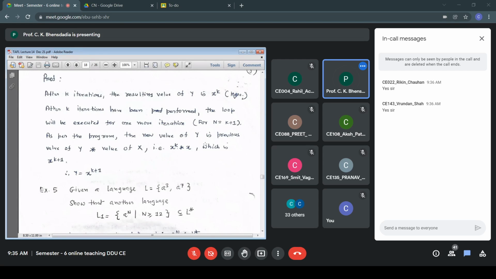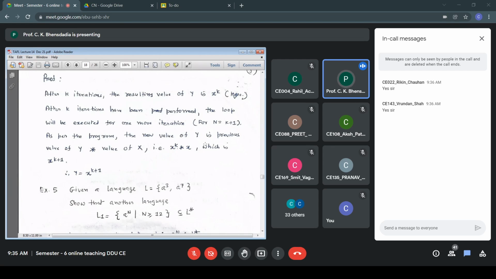Now, the elements of L star are A3, A7, and then all combinations of A3 and A7: A6, A14, A10, all of these are elements in L star.